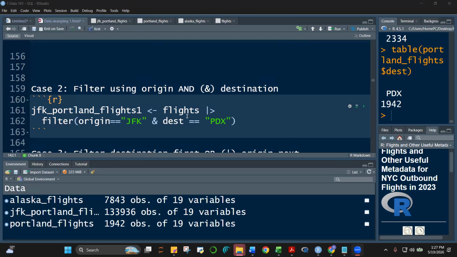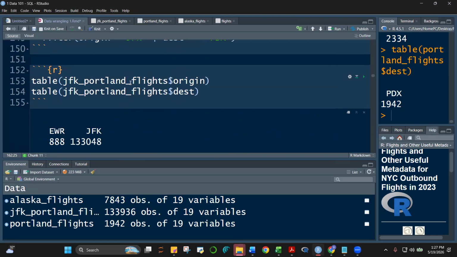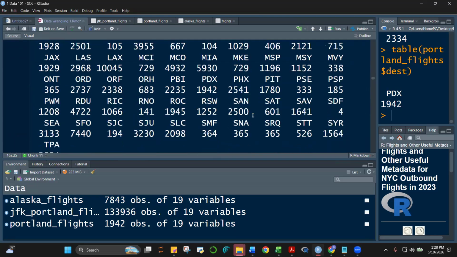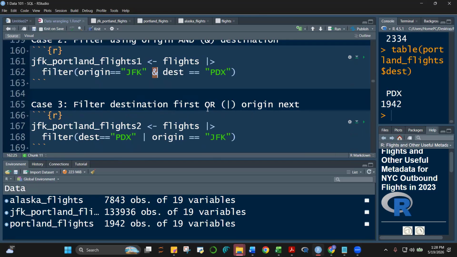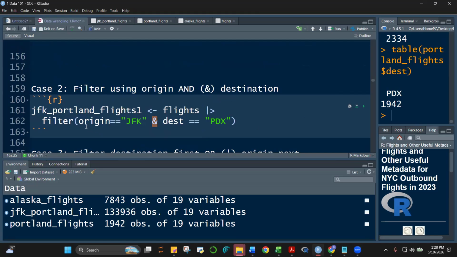Okay, here, take a look at this. Origin is equal to JFK, and so now we're using the and, class, not the slash here. Let's see what happens here, class. I don't think we were able to run this last time. So we're creating this JFK Portland 1.